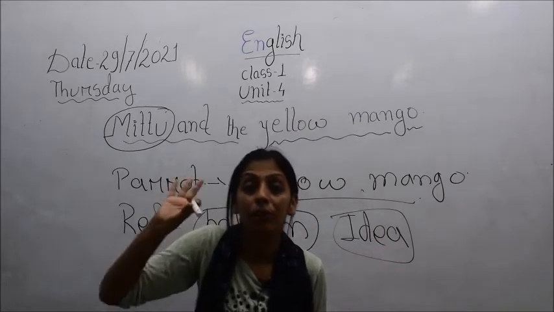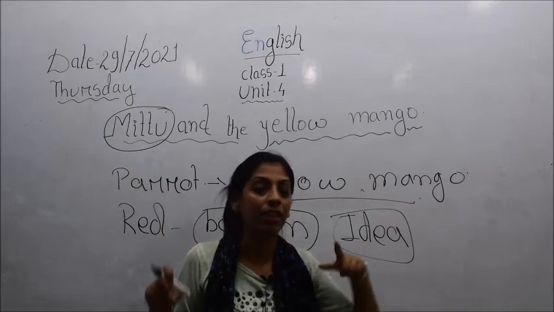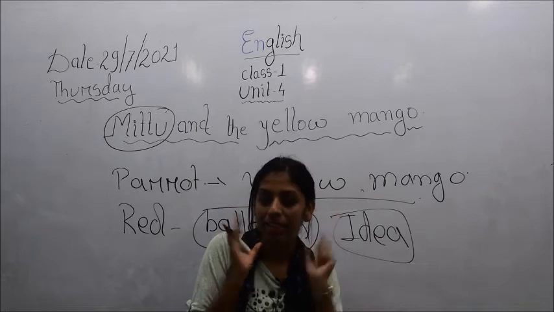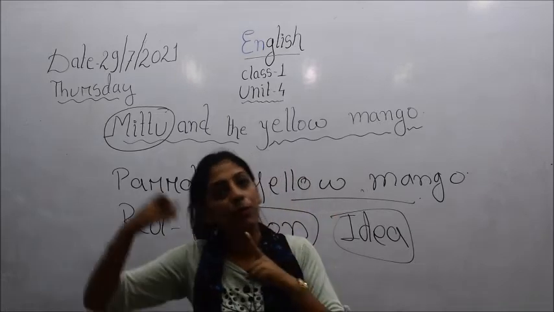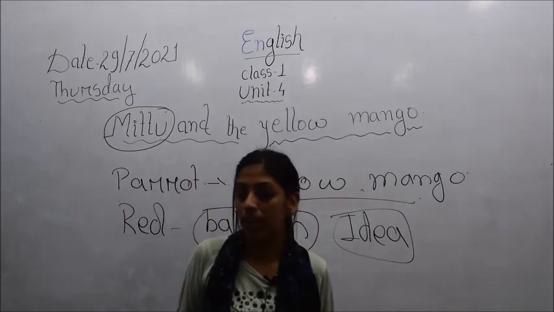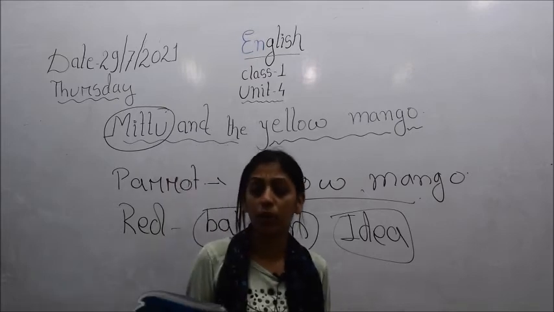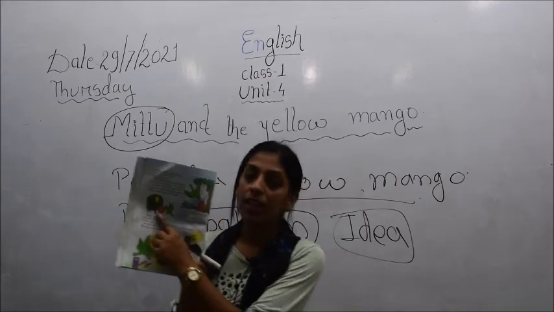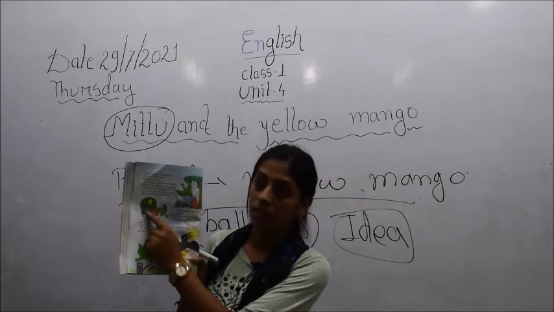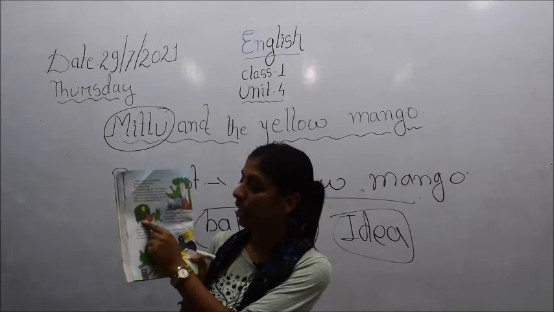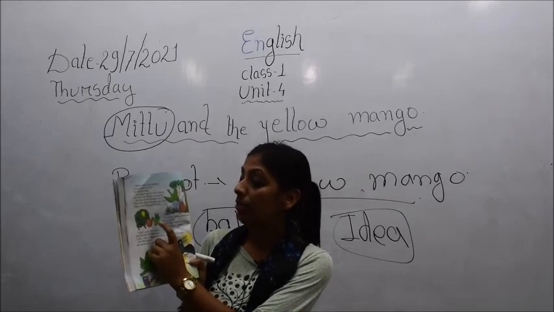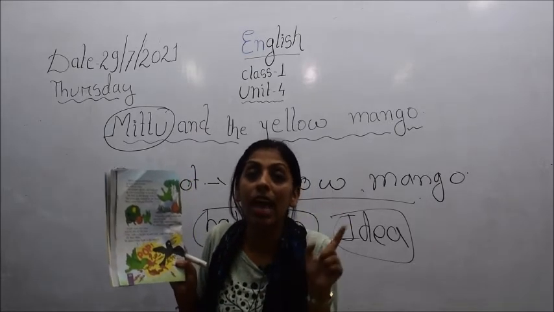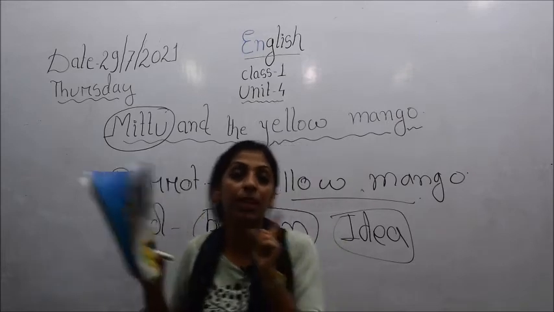Do you remember where he had seen that yellow mango, and where the crow chased him? So with that red balloon, Mittu flew back to that mango tree, and the crow was sitting on that tree. Mittu went behind the tree. You see children, this crow is already sitting there in the tree, and the yellow mango is here, and this one is Mittu. Very slowly and silently, he went behind the tree.